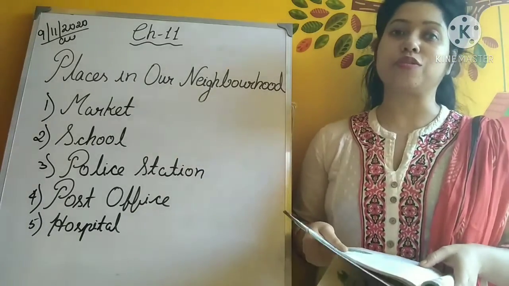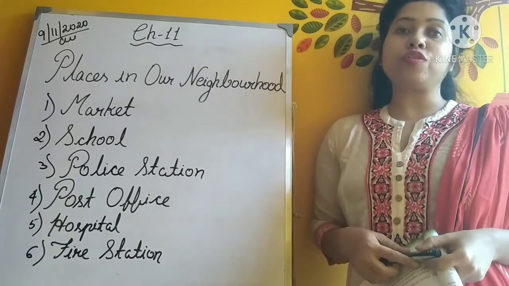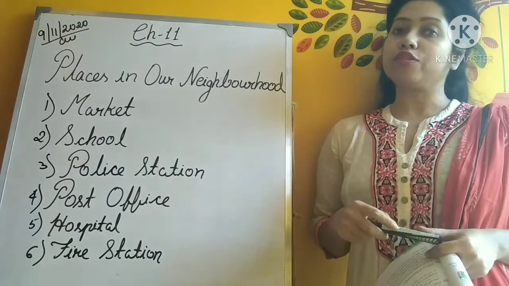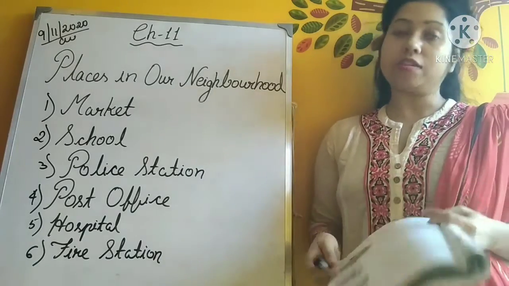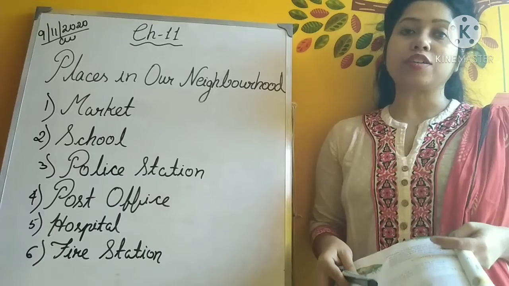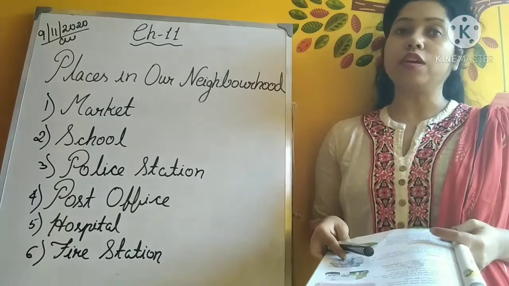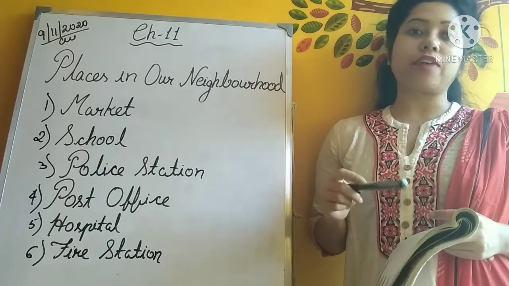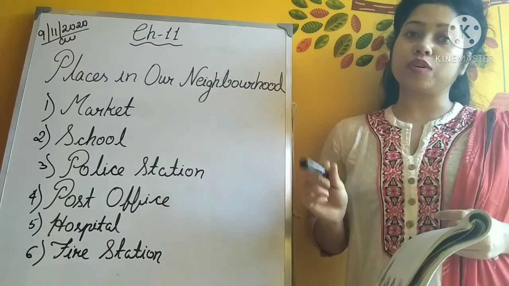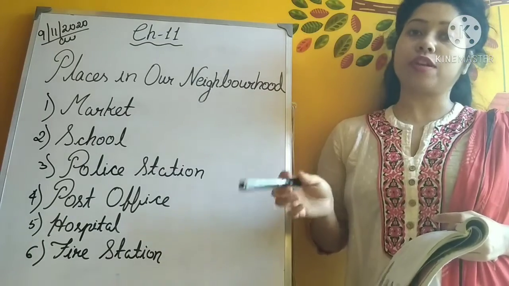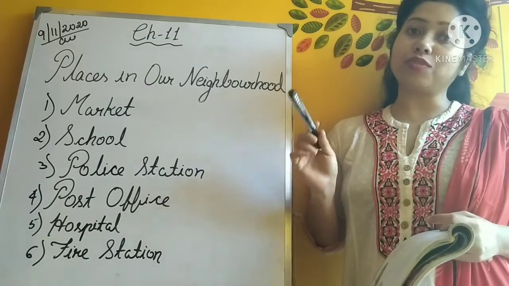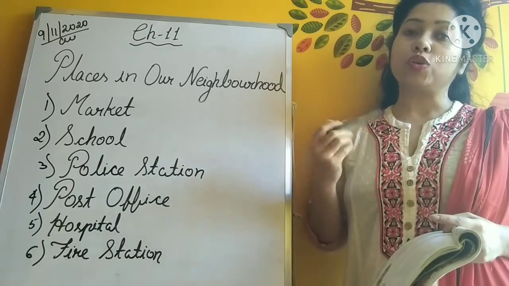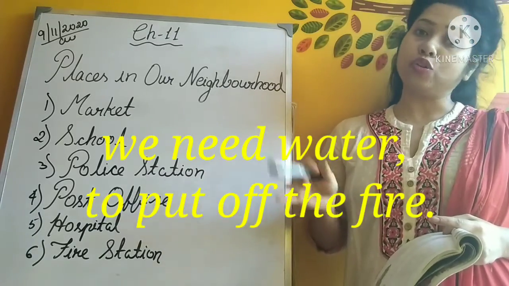Okay, check it out. Then comes the fire station. So we call a fire station when we need to put out fires. Okay, and to do that we dial number 101. And what do we get to see there? A fire station has red vans which are called fire engines, and firefighters usually do the work to douse that fire, to put out that fire. Because the red van contains a huge amount of water. You know that to douse a fire we need a lot of water.